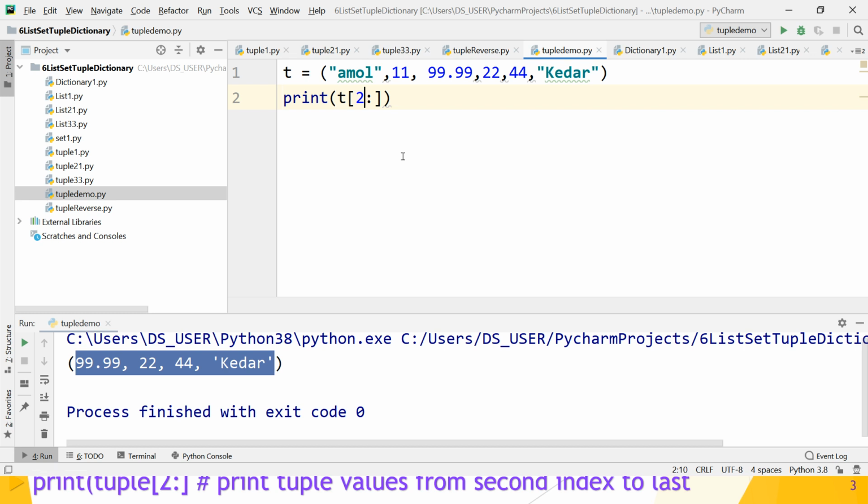So let's change the index range. Suppose colon 3. What is the meaning of that? It starts from the starting element of the tuple to the third. Third means 22, but it is excluded. So till 99.99 the tuple gets displayed. Let's check whether it works or not. Yes guys, Amol and the elements till 99.99 get displayed. Great. I hope you understand. Let's move to the next point.